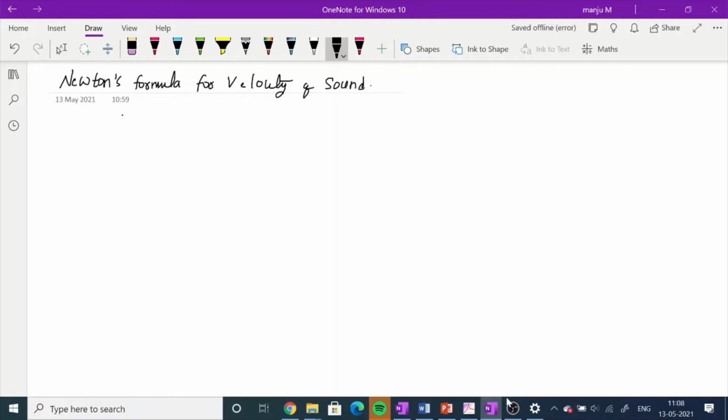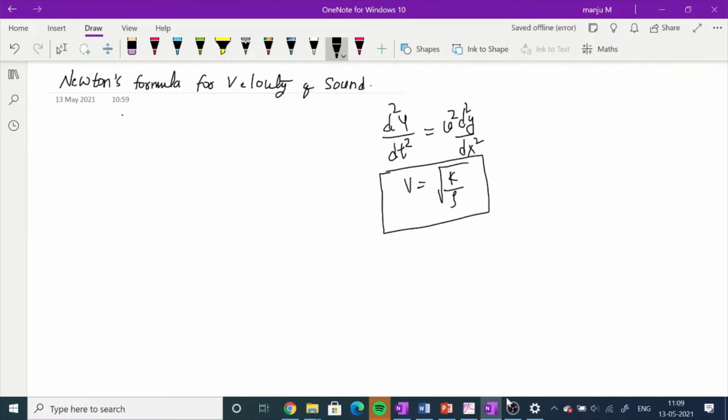We have derived an expression that is d square y by dt square is equal to v square d square y by dx square. We also compare that equation with v is equal to root of k by rho. So this is the expression that we have derived in the last class.